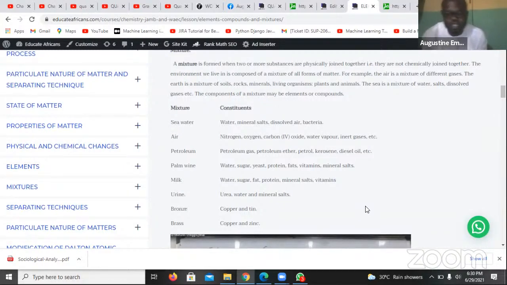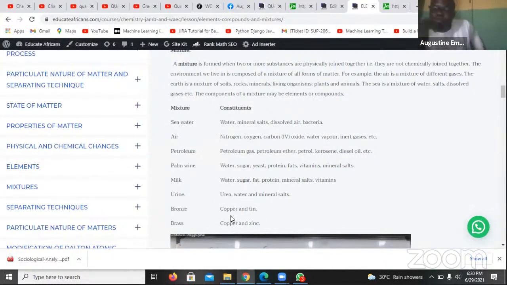Which of the following is not a component of urine? They will ask you that. So you should know that urine is made up of urea, water, and mineral salts. They will tell you that bronze is an alloy of what and what? Bronze is an alloy of copper and tin, whereas brass is an alloy of copper and zinc.